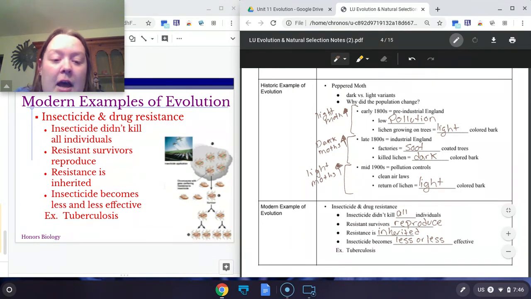And a similar thing happens with antibiotics. If you get sick with a bacteria, you take an antibiotic, you kill all of the bacteria, even the good ones. But there's going to be some that survive. And the ones that survive are going to be the ones that antibiotics don't kill. Those are going to be the ones that reproduce because they're the only ones left. And then over time, antibiotics aren't going to work as effectively because you're going to have more bacteria reproducing that are resistant to the antibiotics.